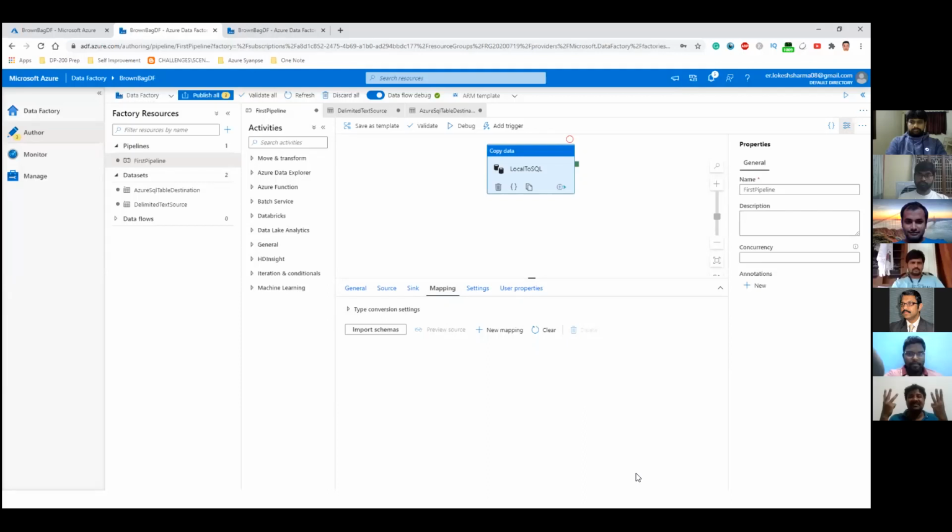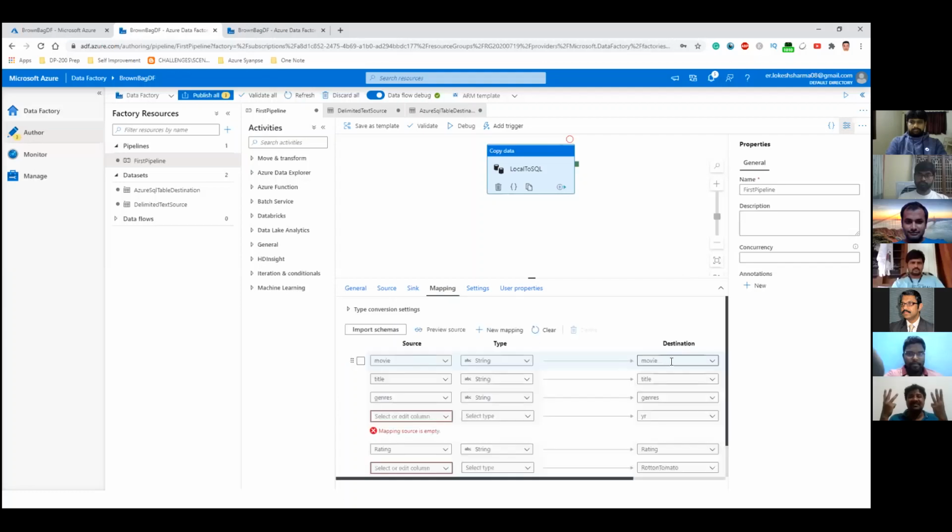But if you're not sure whether the column names are the same or not, then you can do the early binding, or you can do the mapping explicitly. So we'll do the mapping explicitly because I'm not entirely sure whether the column names match as far as source and destination are concerned. So I will click on import schemas. It will try to get the schema from the source file and the target table.